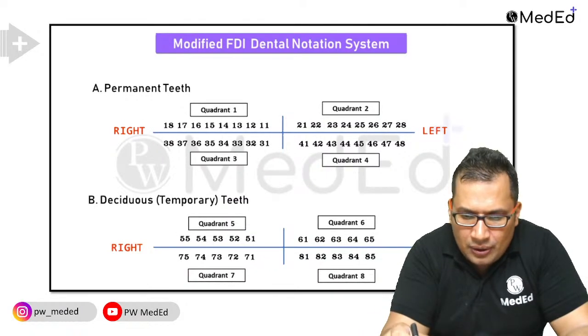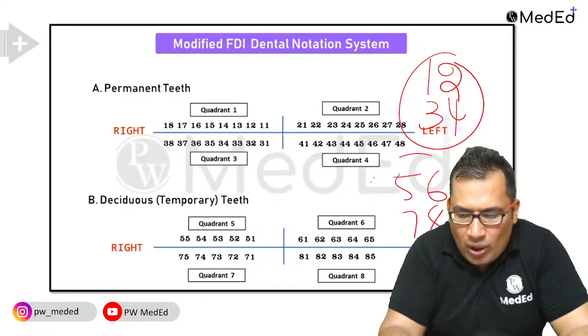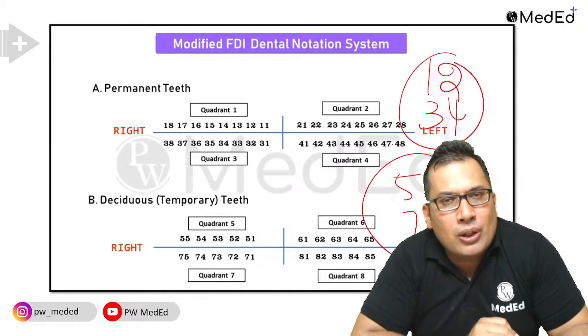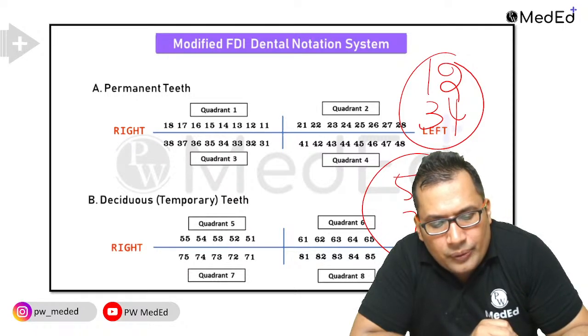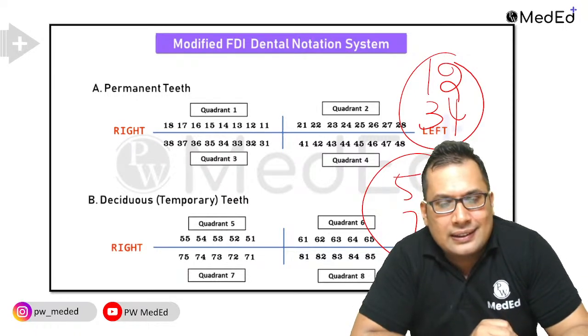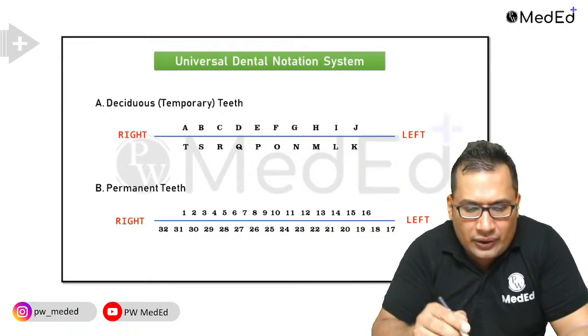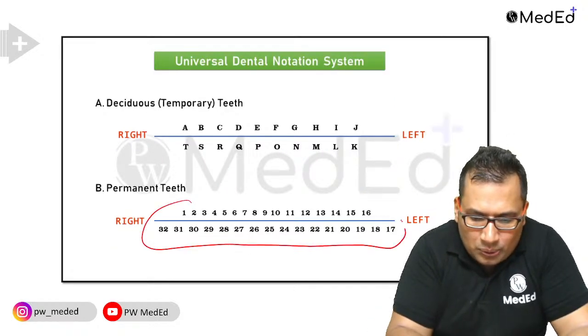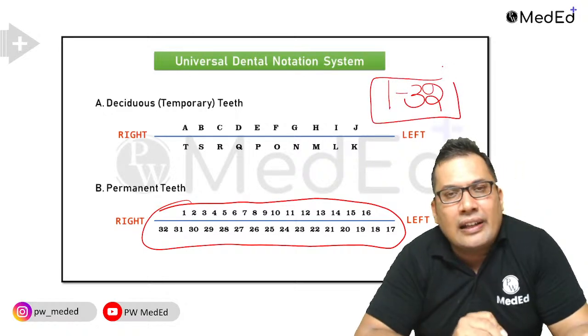Modified FDI 1, 2, 3, 4, and 5, 6, 7, 8. The right upper quadrant is 5 and the left upper quadrant is 6. This is modified FDI. This is the universal method, you can see 1 to 32, which is nothing but the universal method of dental notation.